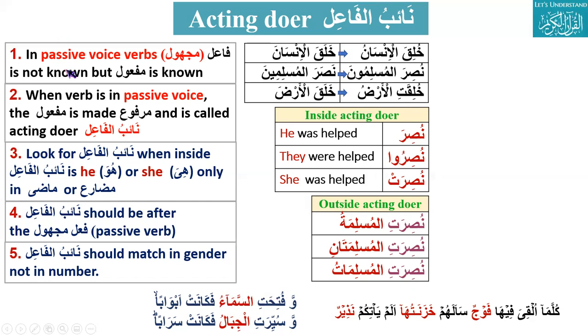But the concept we are learning today is here. Wafutihat. Futihat is a passive voice, and inside, the naibul file is she. So we have to look for the acting doer. The acting doer is as-sama'u. It will be marfu. The same concept in the next example.